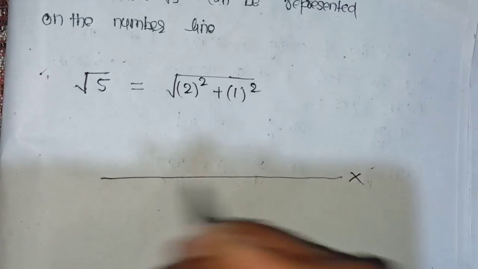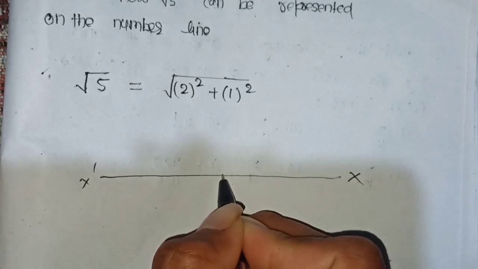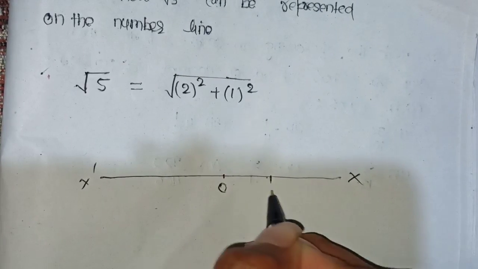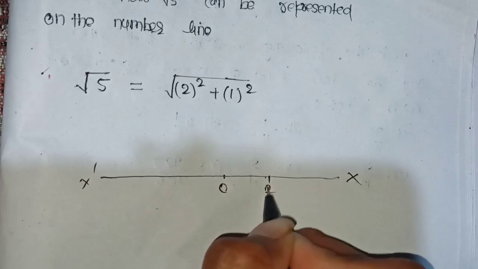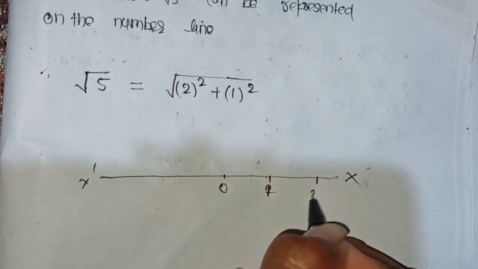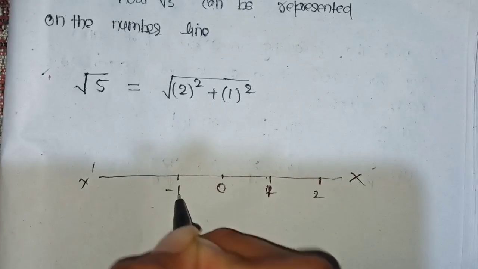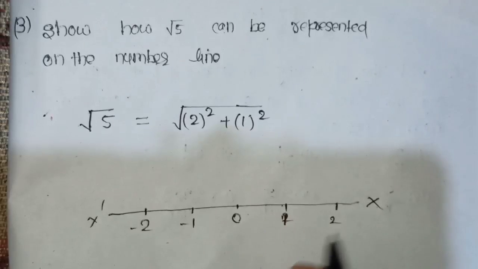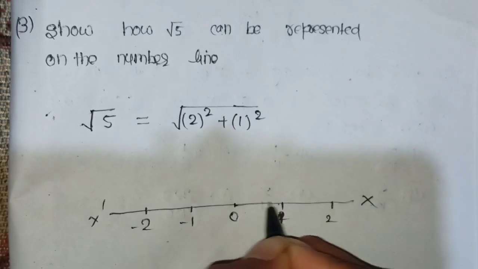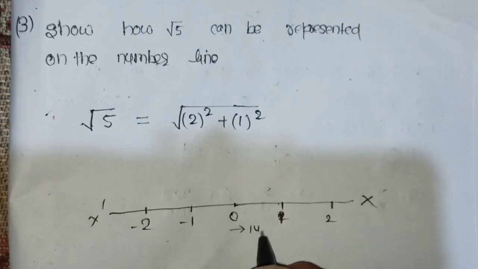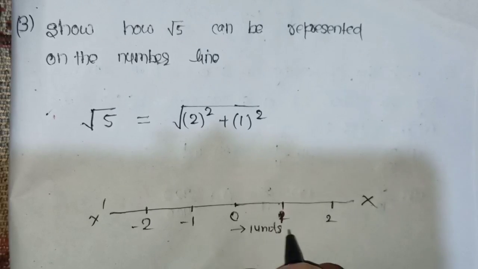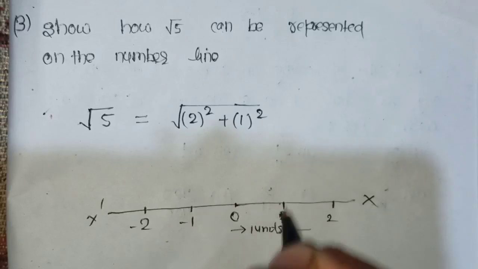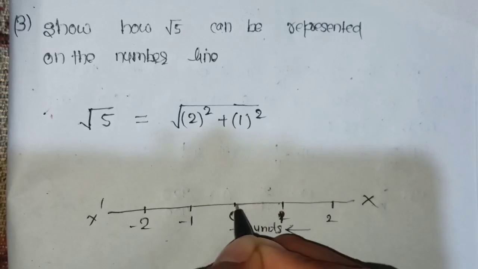This is our number line, this is x and this is x dash. This point is taken here as 0. The constant distance you have to take here: 1 and 2, and this is called -1 and -2. Okay, students, you have to do one thing here. This is called 1 unit. You have to take here 1 unit.